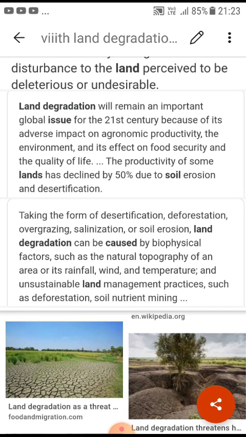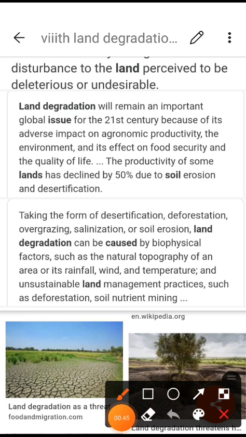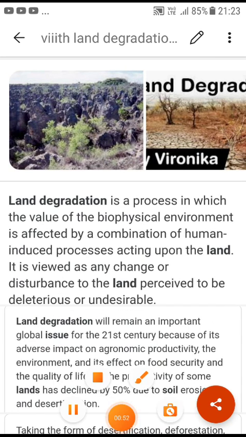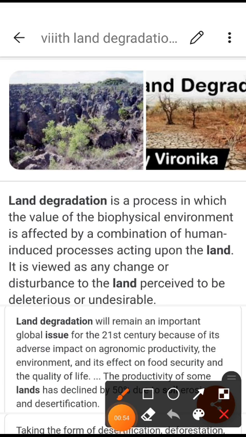What are the different methods? So students, here you can see it is explaining land degradation. What is land degradation? Actually, it is like soil pollution. The different human activities which cause land pollution, in the same way cause land degradation also.